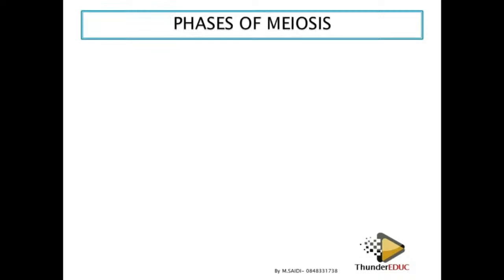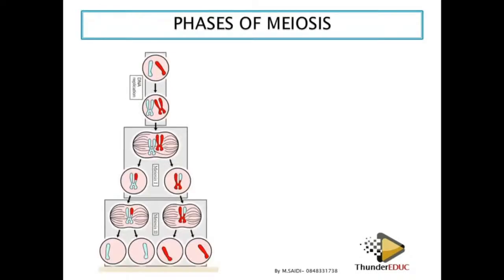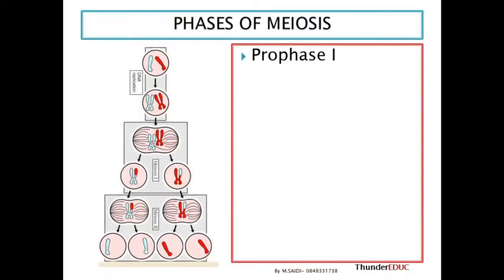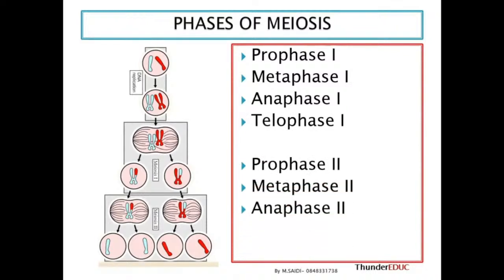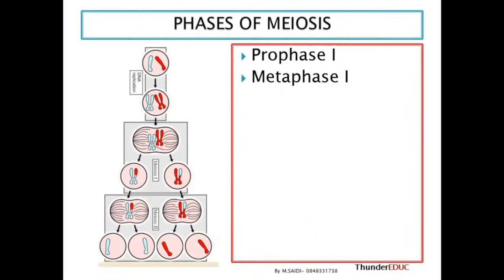If interphase is not part of meiosis, then what are the phases of meiosis? Number 1, we have the prophase. Number 2, the metaphase. Number 3, the anaphase. Number 4, the telophase. And then we go to prophase 2, metaphase 2, anaphase 2, telophase 2. So we are talking about prophase, metaphase, anaphase. What is it?